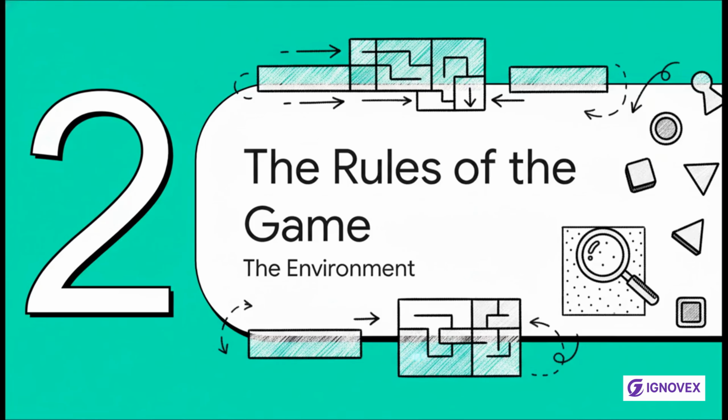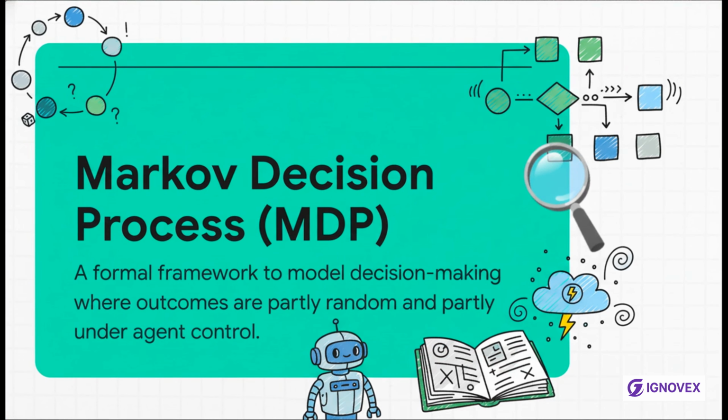So, to solve this kind of long-term puzzle, an AI first needs to understand the world it's in. We have to define the game board, and all of its rules. And in AI, this framework is called a Markov Decision Process, or MDP for short. You can really just think of it as the instruction manual for the agent's universe. It's a way to model any situation where an agent has to make decisions, and the results are a mix of what the agent chooses to do and, well, a little bit of randomness.